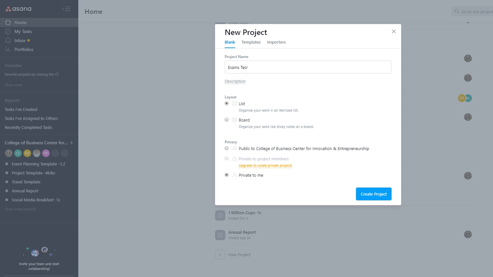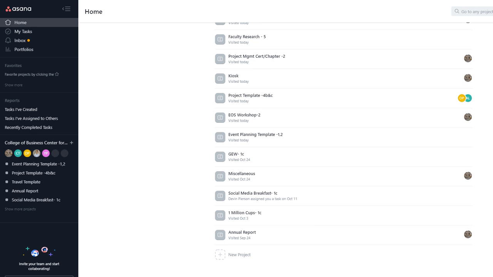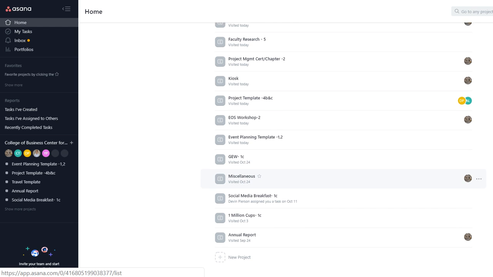So for example, if I am doing a project on exams, then I would have different things that would be considered. For example, looking at the coursework, then looking at the syllabus, making sure that you have all the material in hand and things like that. And once you keep completing each step of the project, you can mark it as complete. You can assign deadlines, as I showed before, so you know which thing needs to be done now and which thing needs to be done later, so you can prioritize things based on that.